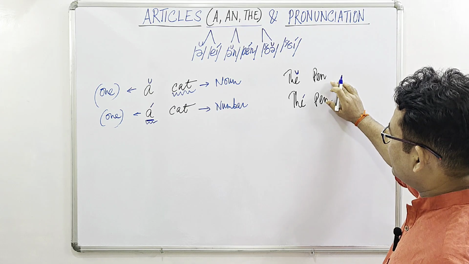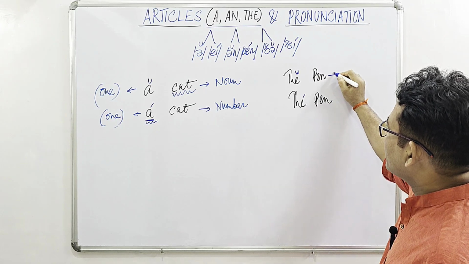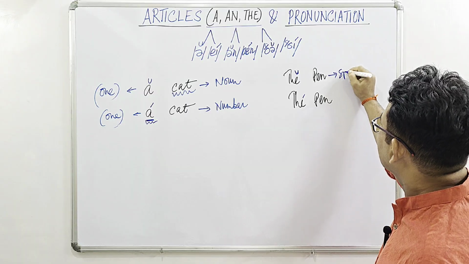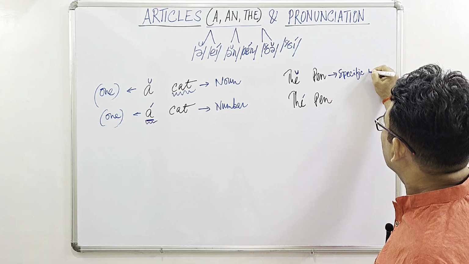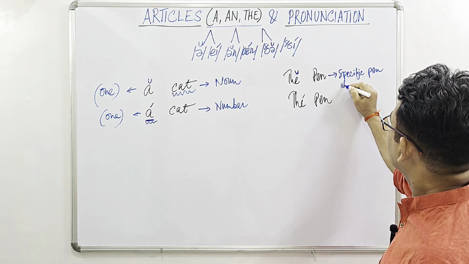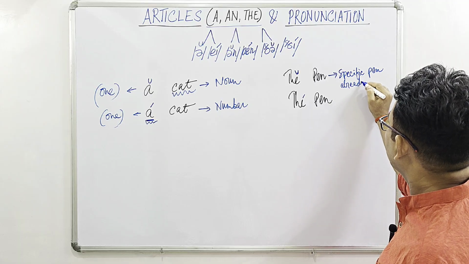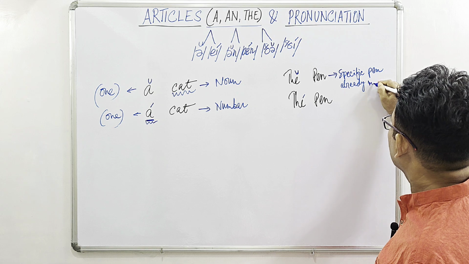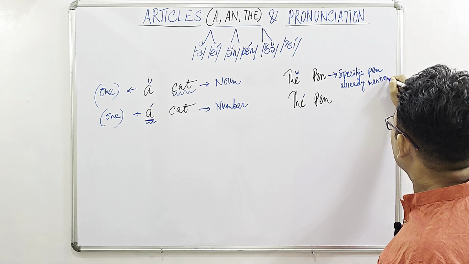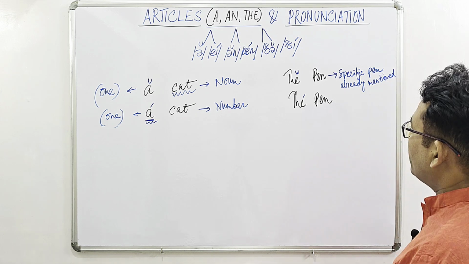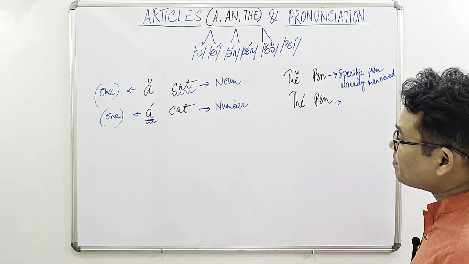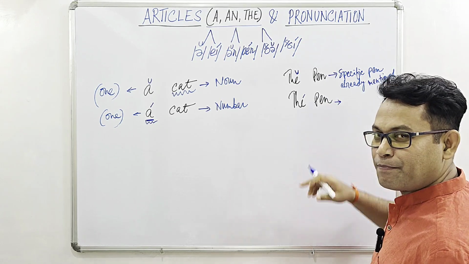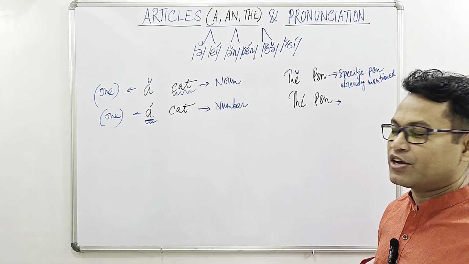Now here the meaning is that I am talking about a specific pen already mentioned. But here, if I say the pen, then the meaning will be like this, that this is the pen which is best in its function.